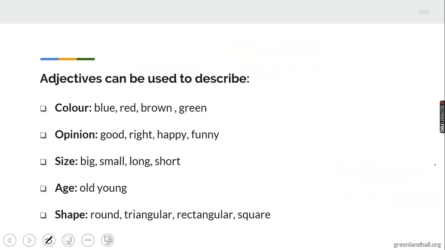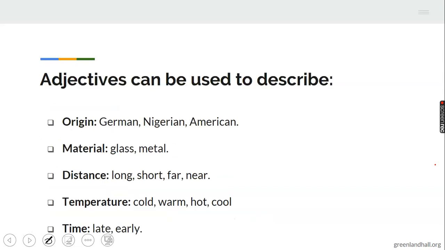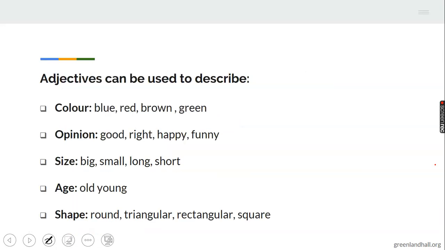And like I said, they can be used to describe color: blue, red, brown, green. These are colors, and they're adjectives. They describe things. They can describe your opinion: a good idea, describing the idea; the right step, describing the step; I'm a happy man, describing me as being happy; a funny being. These are adjectives describing opinion.